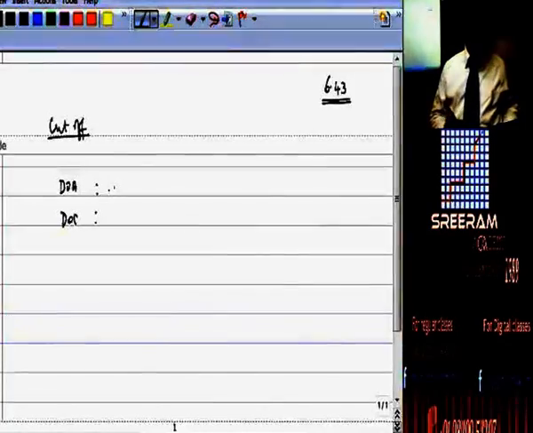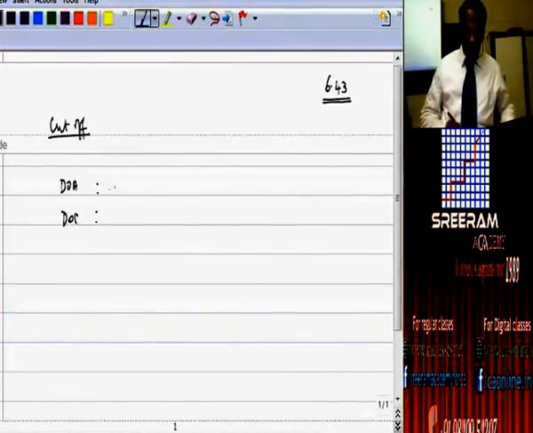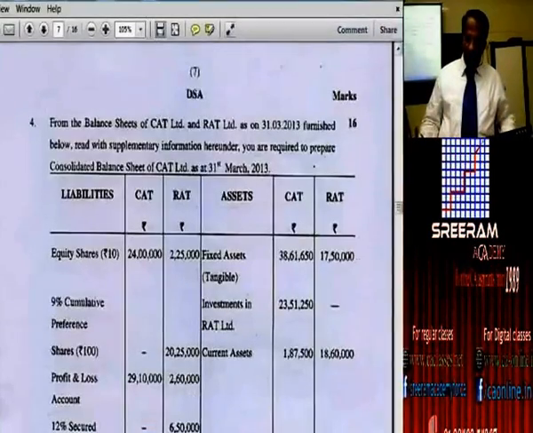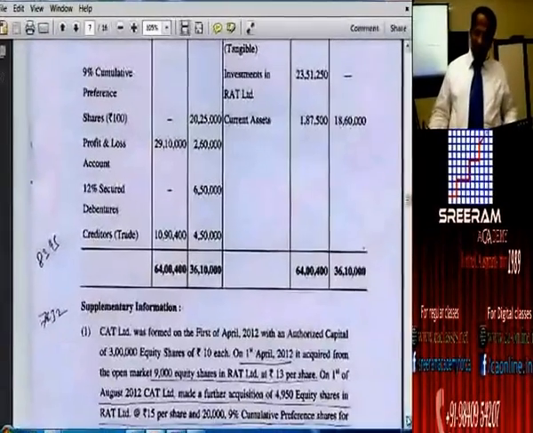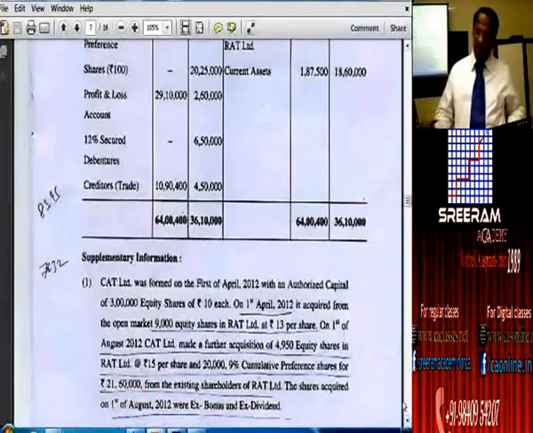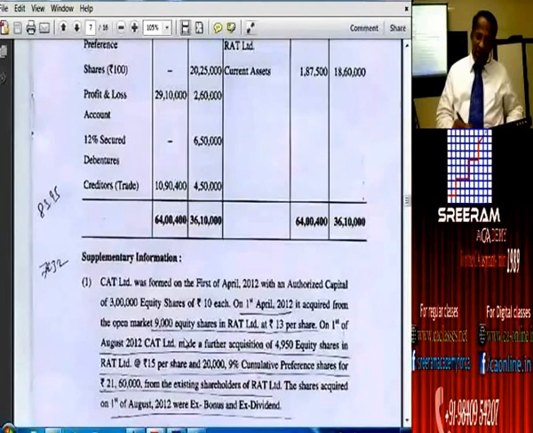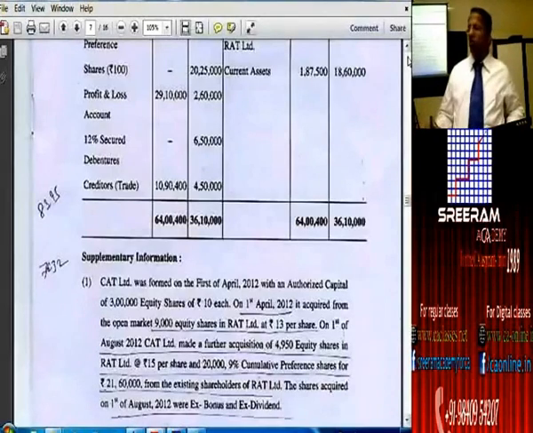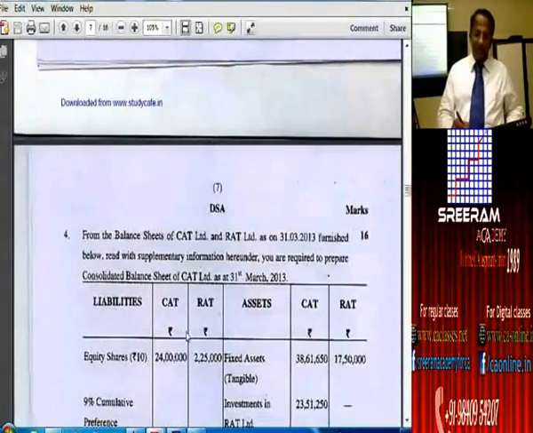If you make inquiry regarding date of acquisition, going through the first part of the adjustment, we get the impression that they have acquired 9,000 shares on 1st of April at the rate of 13. Preliminary inquiry, what people would normally make is that 2,25,000 is equity capital.